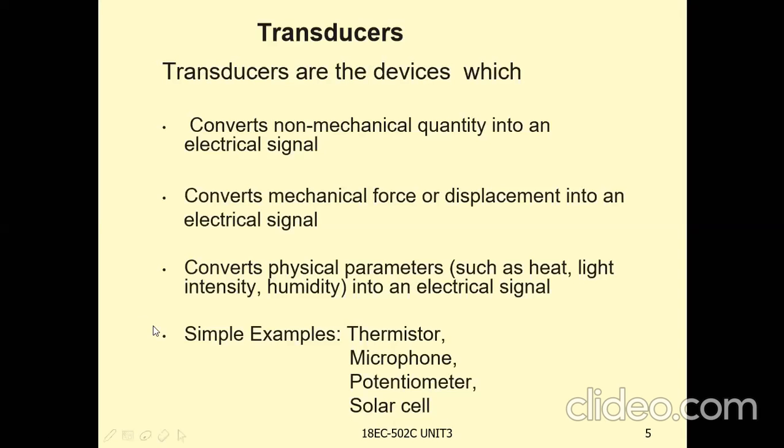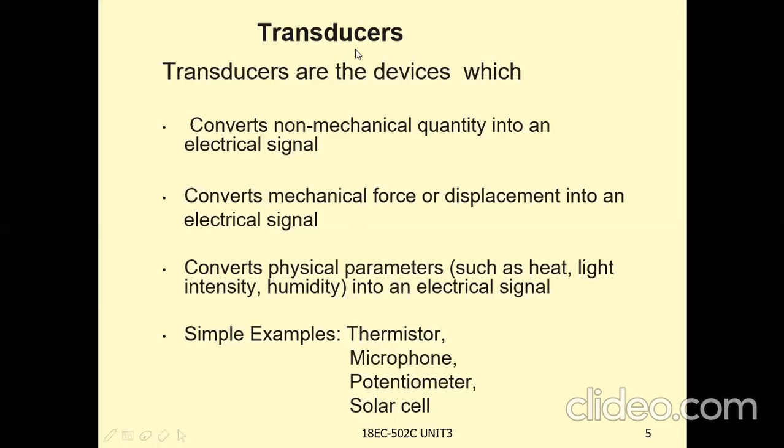These are all transducers. The function of a transducer is converting one form of signal into another form. Here the output is generally an electrical signal. The input may be either a mechanical quantity or a non-mechanical quantity, or sometimes physical parameters such as light, heat, humidity, etc. So what is a transducer?